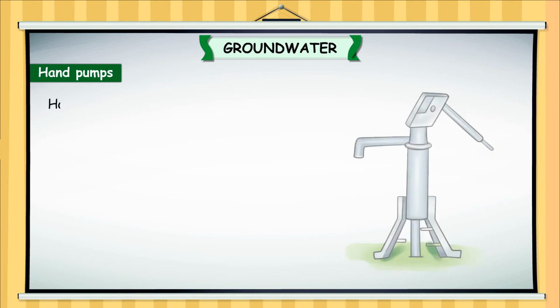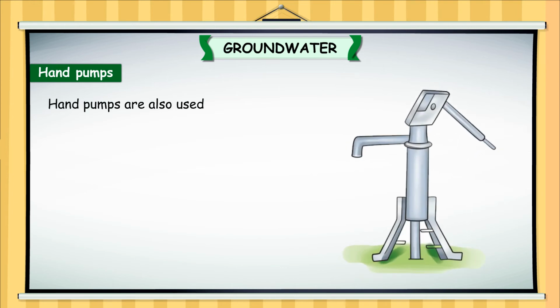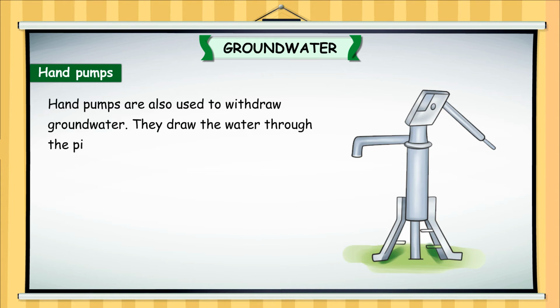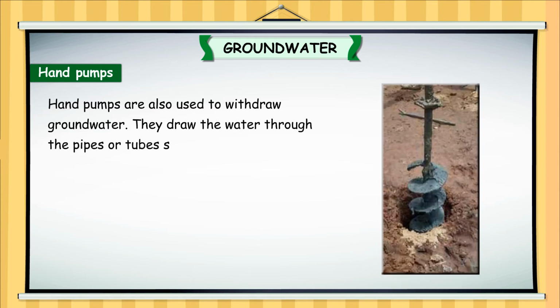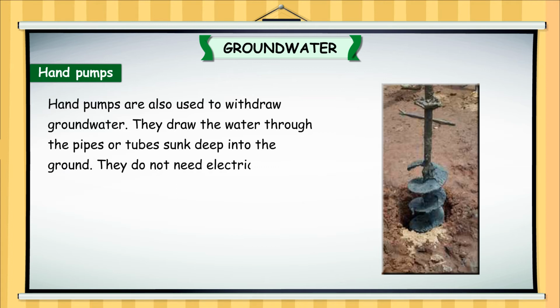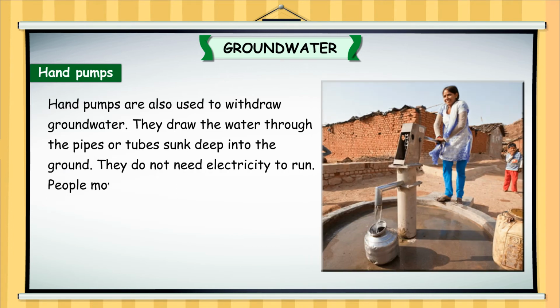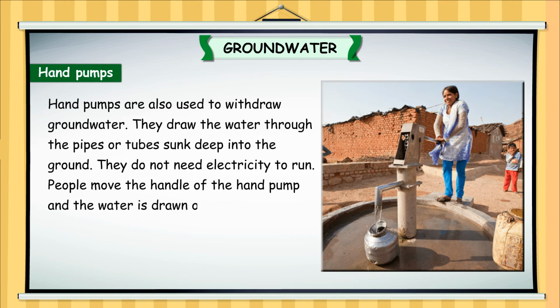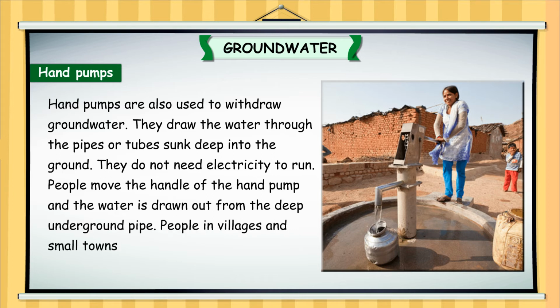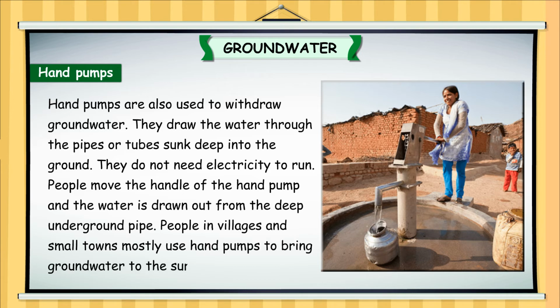Hand pumps. Hand pumps are also used to withdraw groundwater. They draw the water through the pipes or tubes sunk deep into the ground. They do not need electricity to run. People move the handle of the hand pump, and the water is drawn out from the deep underground pipe. People in villages and small towns mostly use hand pumps to bring groundwater to the surface.